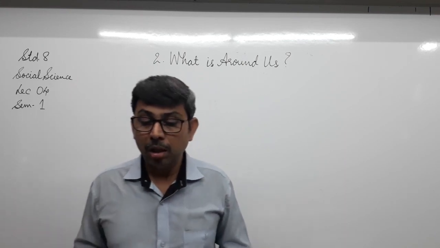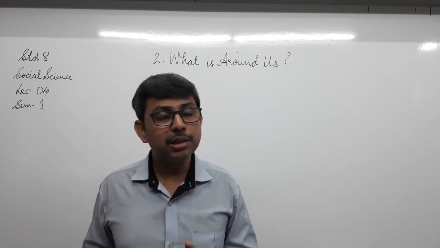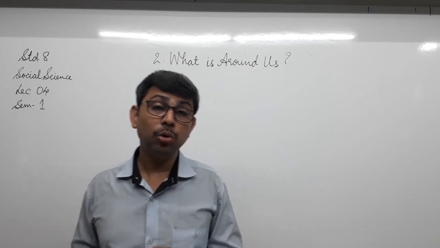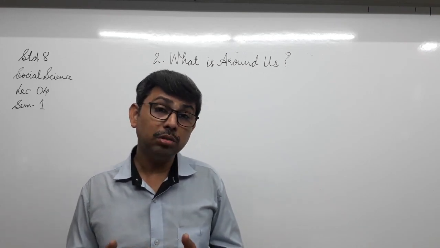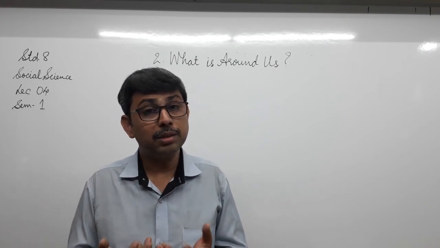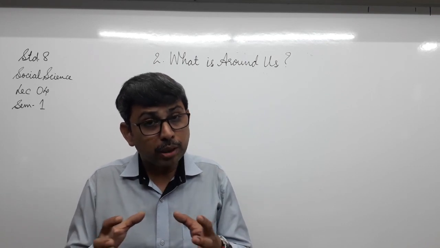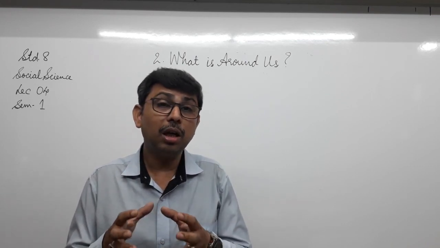Well, in this way, the four spheres came into existence on the earth. These four spheres together are our earth where we live.